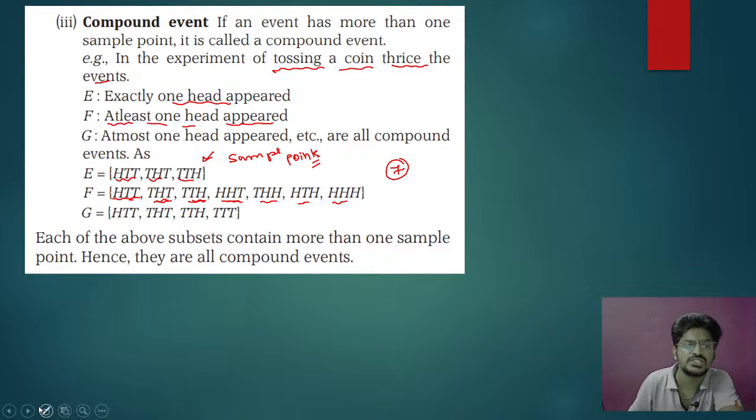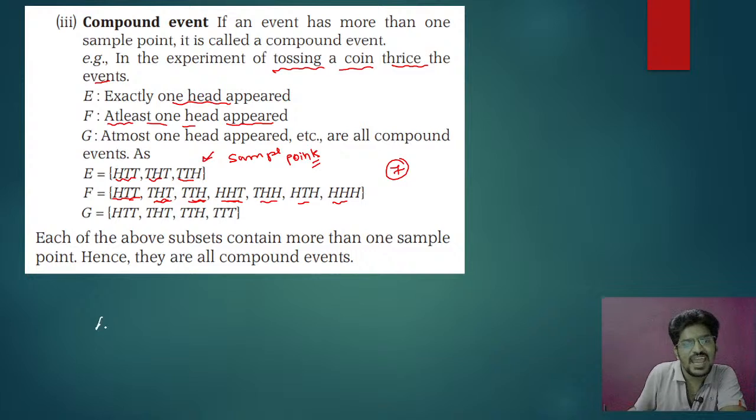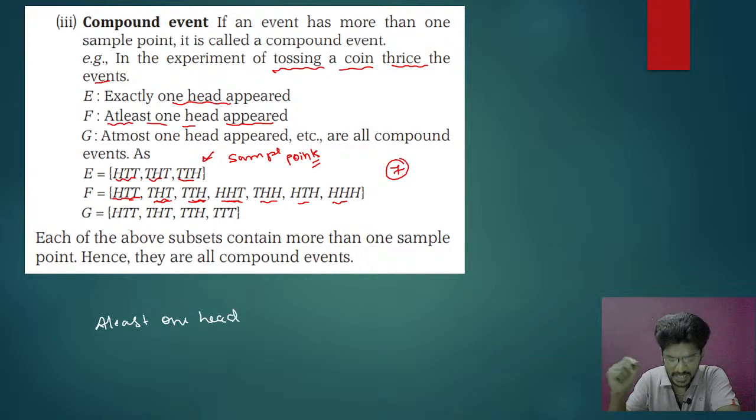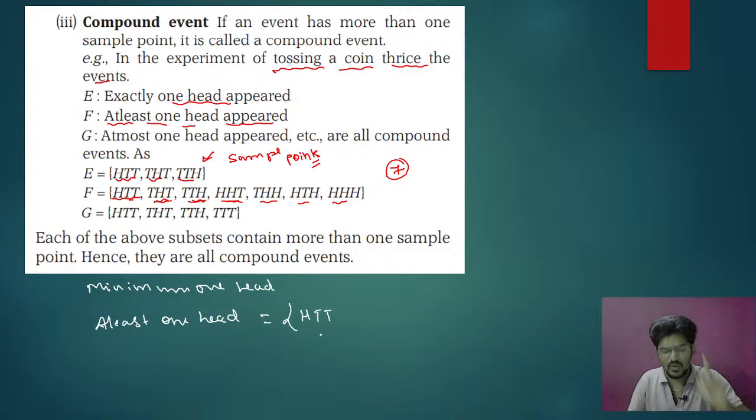But my dear students, here you have to understand one very important thing. At least one head means minimum one head. More than one, no problem. At least one means H T T, you have one head.